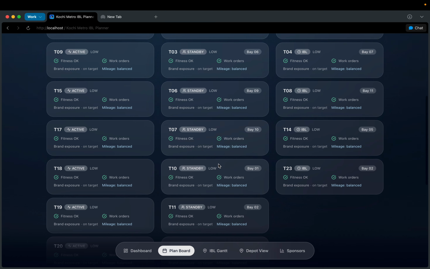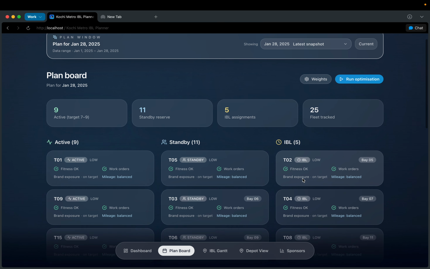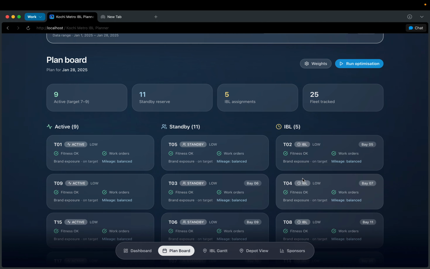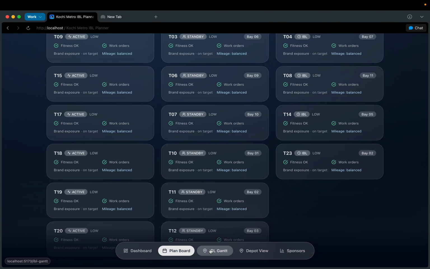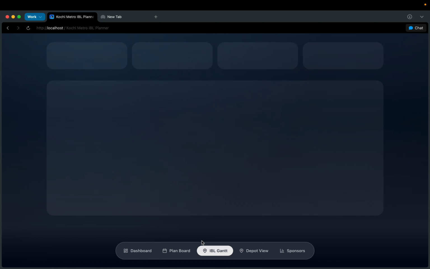Subsequently these are the trains which are currently on the inspection bay line and are due for maintenance work. There's a detailed overview given of each train over here. And next we can move on to the IBL Gantt chart.